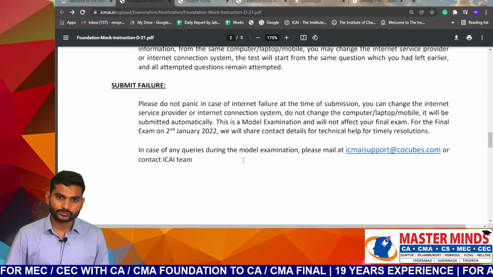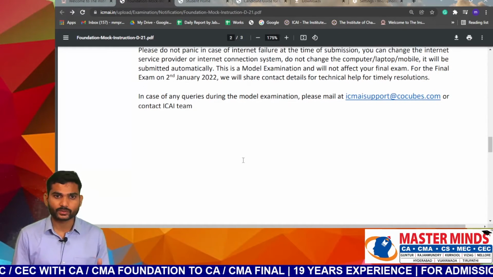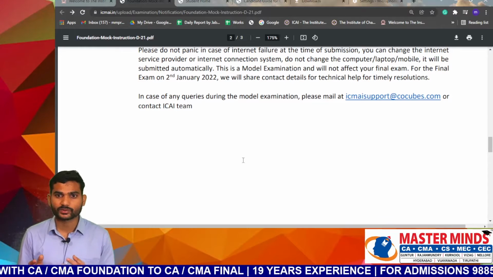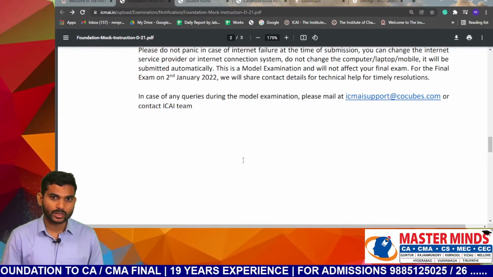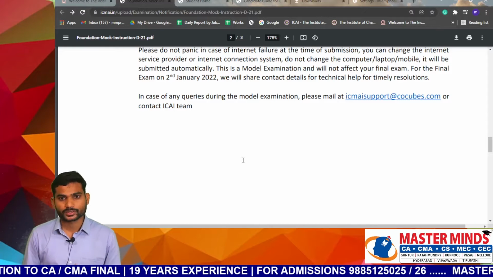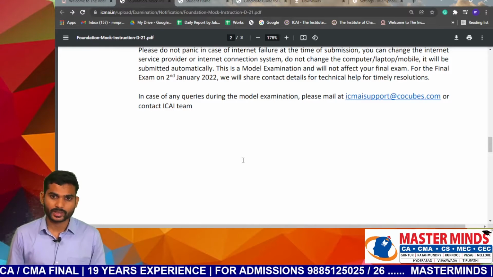So this does not affect your final examination. The model examination will not affect your final examination. Our final examination is held on 2nd January 2022. If you have any doubts or queries, you can mail to this particular mail ID.